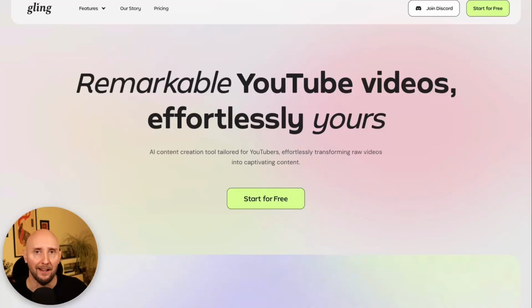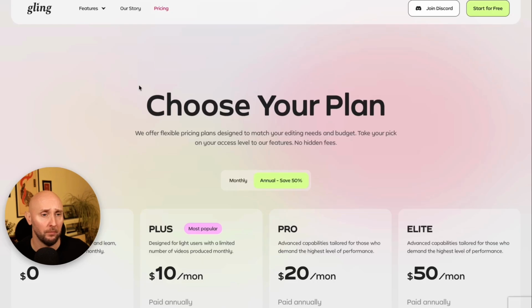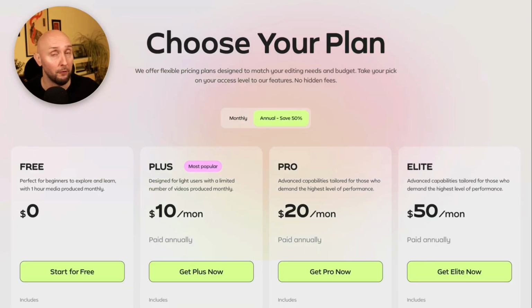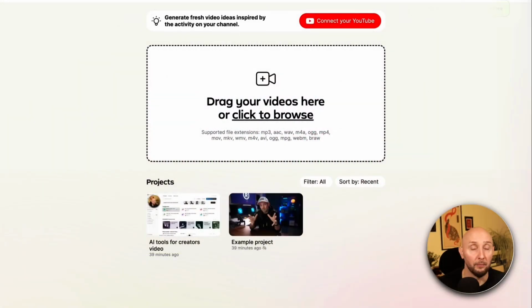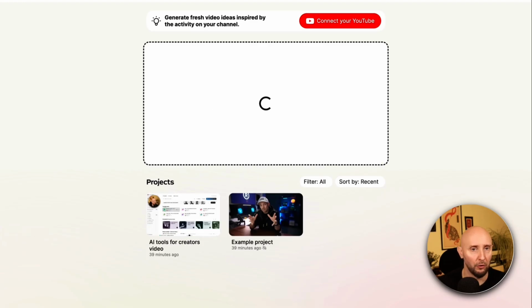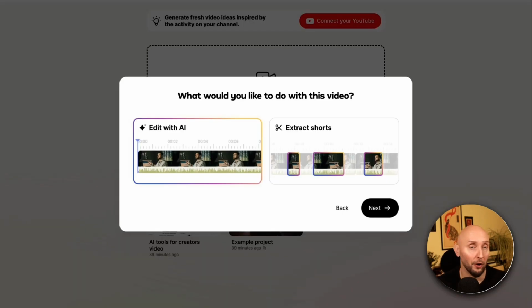Now, Gling AI has a free plan that allows you up to 1 hour per month of editing. But if you need more than that, then you'll have to upgrade to a paid plan. That said, it just starts at $10 per month, so it's quite affordable for most people. And to get started, you can simply click the Start for Free button. Then from here, you can drag and drop your content into the box right here. Gling will import your video and ask you what you want to do with it, edit with AI or extract shorts. Let's go for Edit with AI.